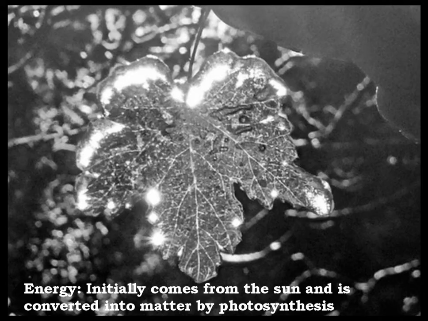The first important word is energy. Energy is what is being transferred through an ecosystem. First, the sun gives energy to plants through light, and then the plants use the process of photosynthesis to make leaves, branches, and other plant matter.